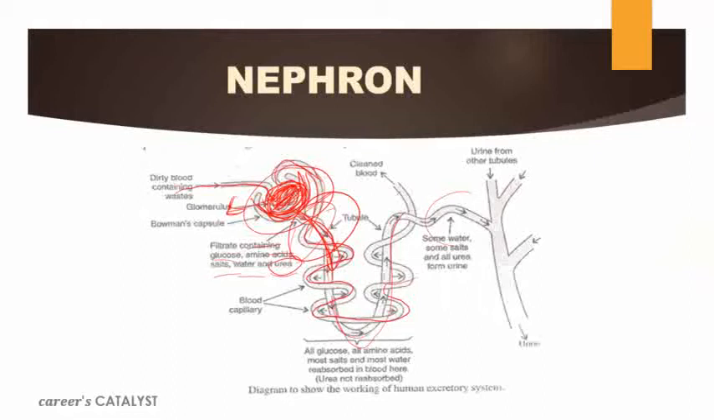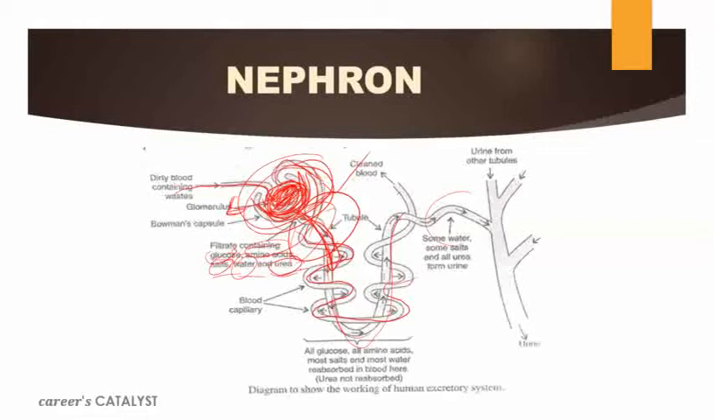First, we will talk about the PCT. At first, what is happening here? We have learned that the filtration process is completed here. So this ultrafiltration process is completed here. Now in the PCT, the reabsorption process takes place. Now what is reabsorption? When the filtration process occurs, the glucose, the amino acid, the salt, the water, and urea all get filtered here.